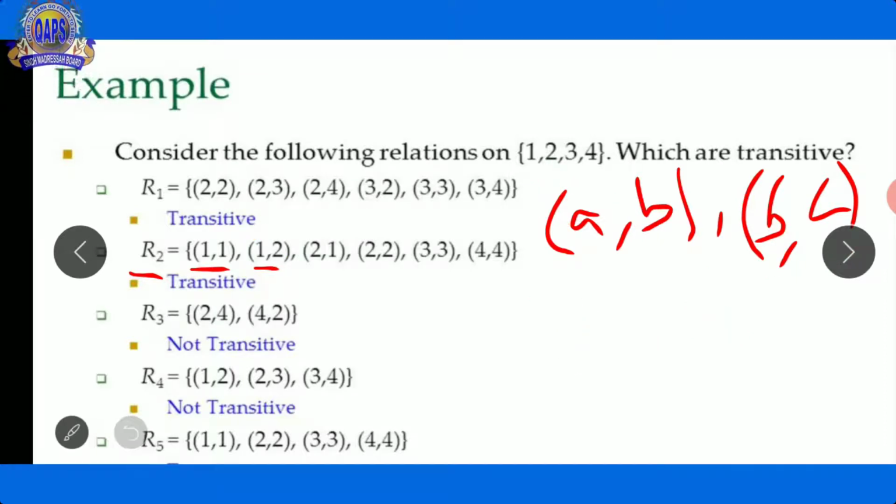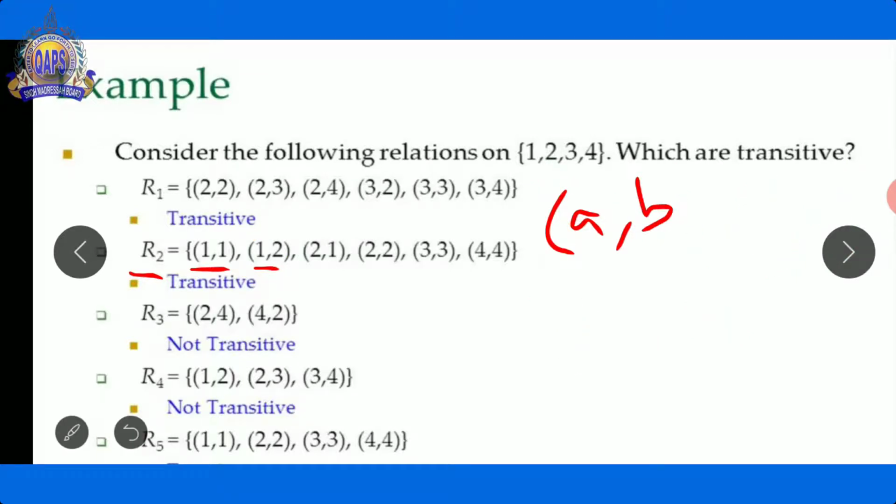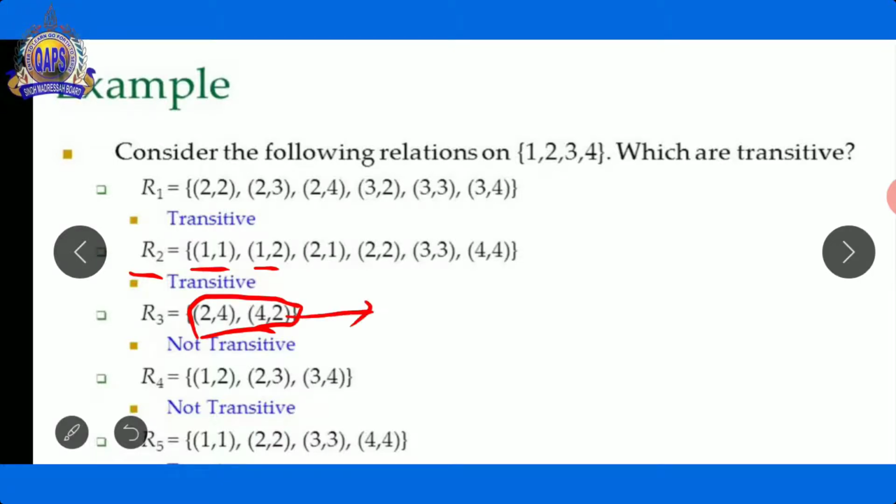Now see here in relation number 3, 2, 4 and 4, 2. Actually this property represents symmetric relation, or you can say anti-symmetric relation. But in anti-symmetric, A and B must be equal.